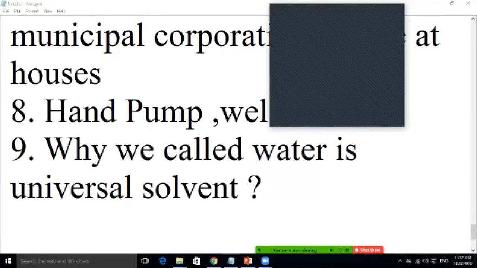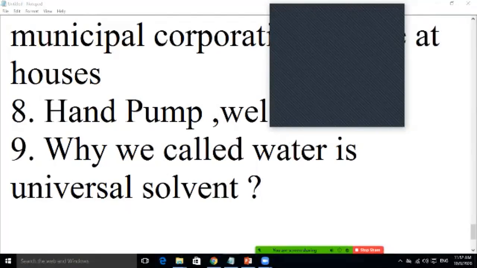Gurkirat, am I audible? Aradhya Barnwal. So we call water a universal solvent because it dissolves everything like sugar, salt. Krishna, do you have any answer? Okay.